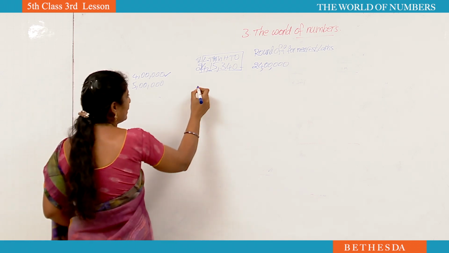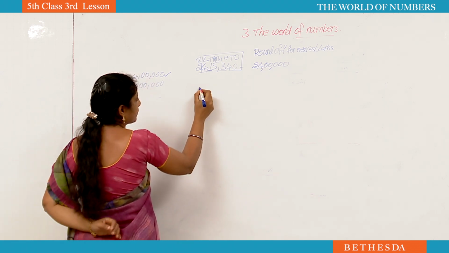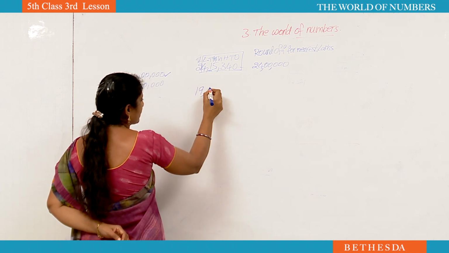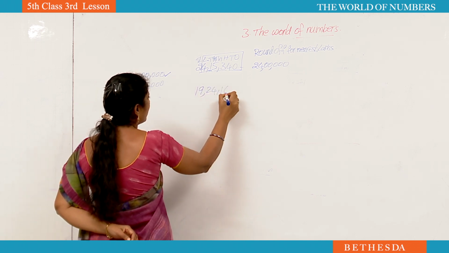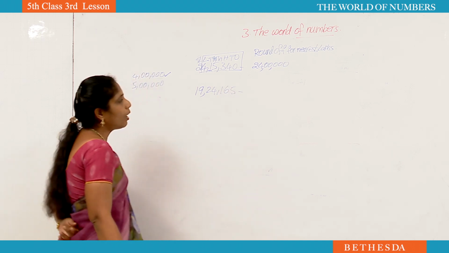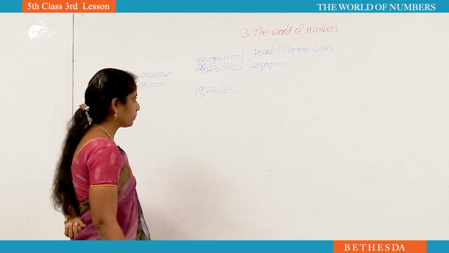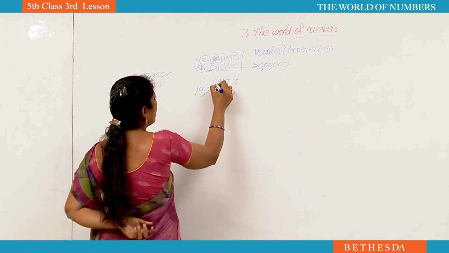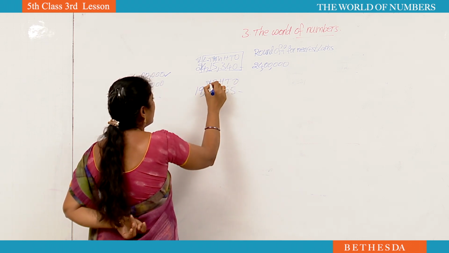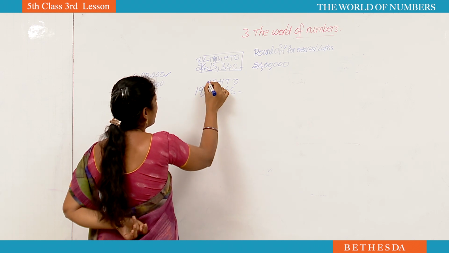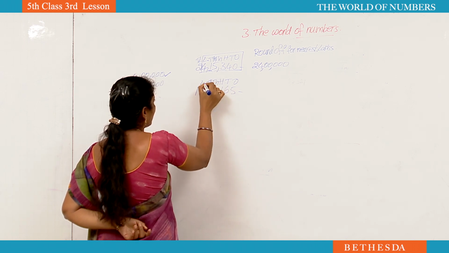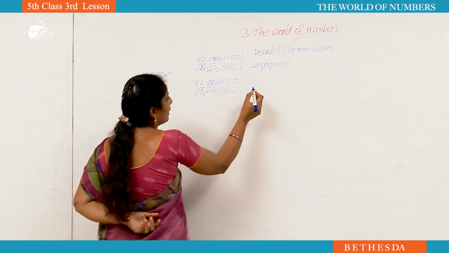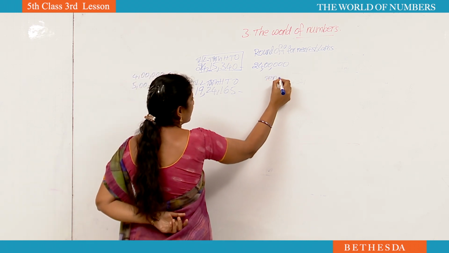Okay, if we ask round off for 10 lakhs, see here, for 19,24,165. Round off for nearest 10 lakhs. Now write the place values once: ones, tens, hundreds, thousand, 10,000, lakhs, 10 lakhs. Now we have to round off for nearest 10 lakhs.